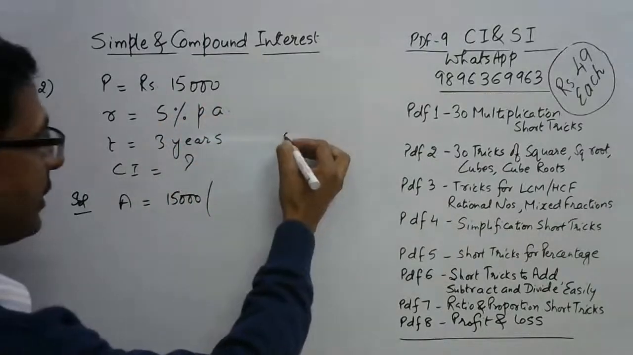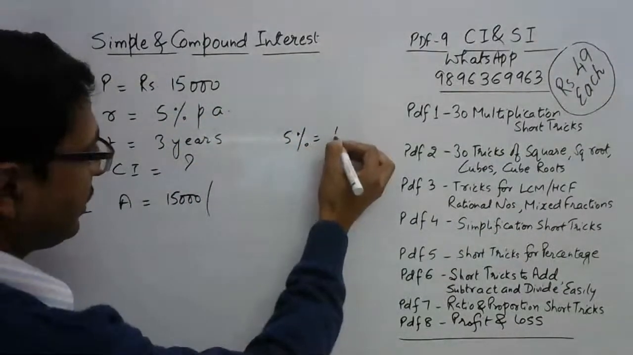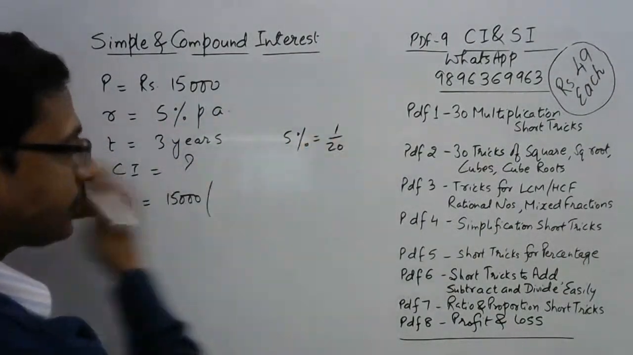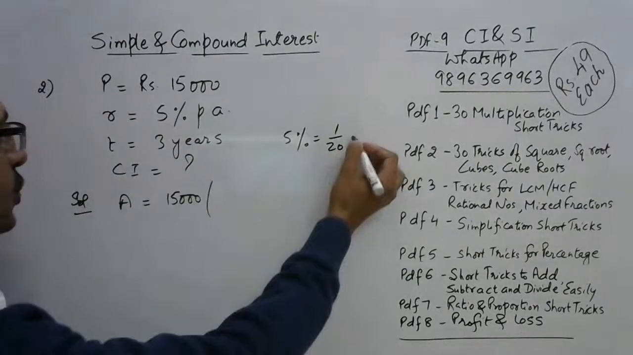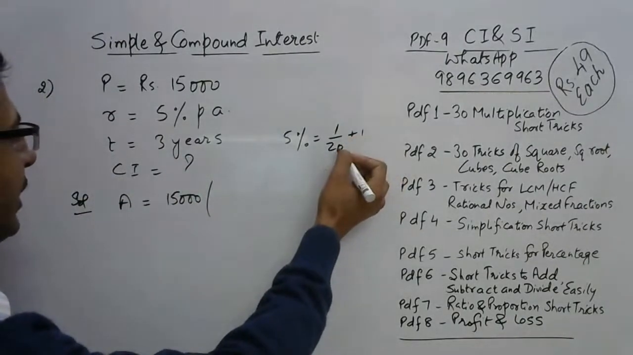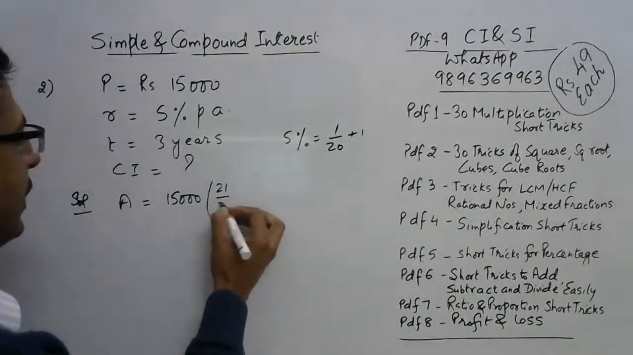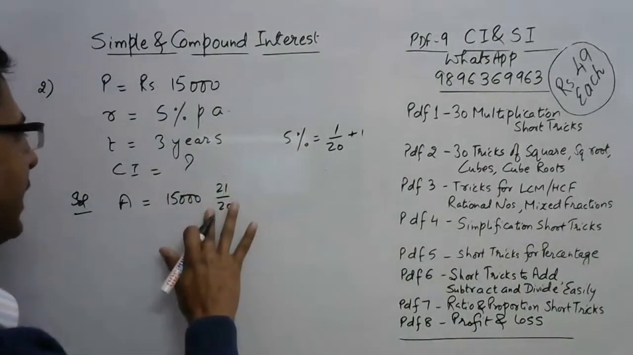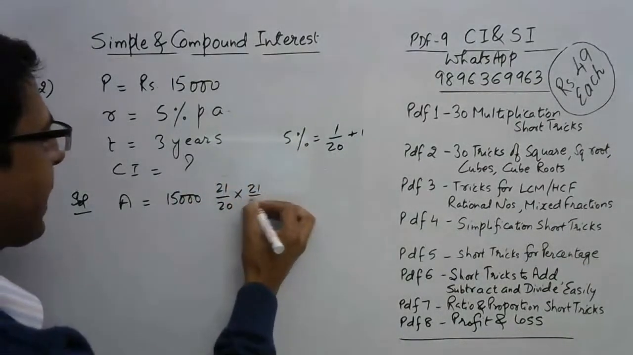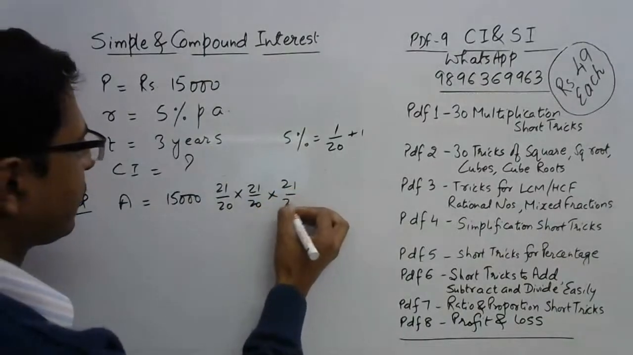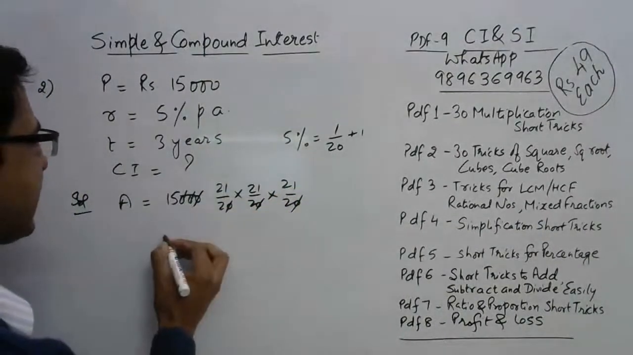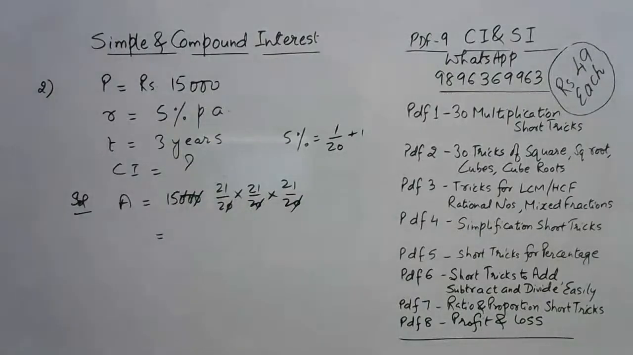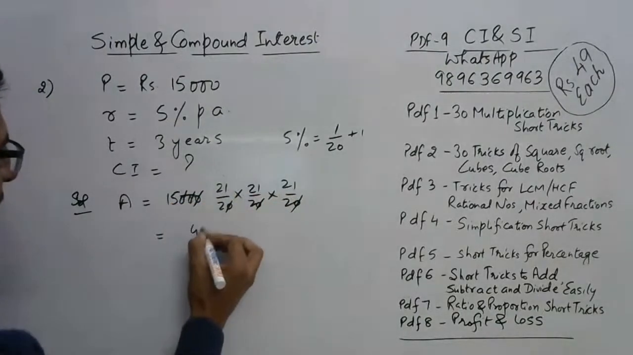So you all need to remember that 5% is 1 by 20, right? Now 5% is 1 by 20, so if you add 1 to 1 by 20, this will become 21 by 20, right? So 21 by 20 raised to power 3. I'll write it directly 3 times. And now you can cancel all the zeros here, and see, nothing else is cancelling. So you need to be sharp in calculation of this one now.